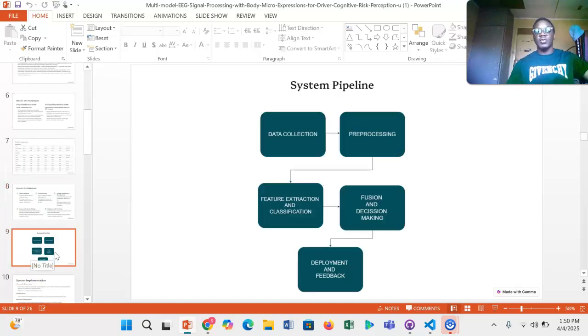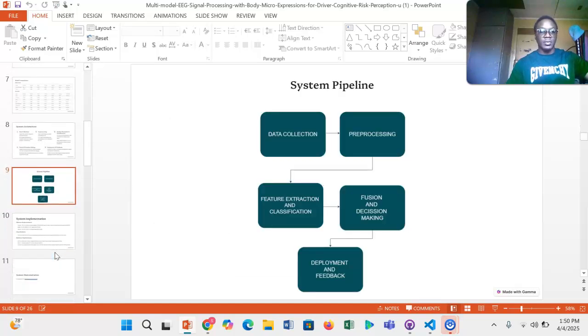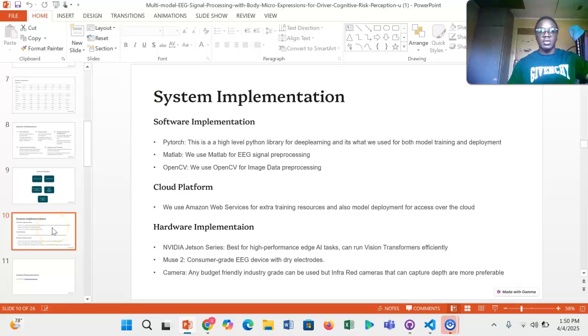So that's a diagram to represent the system architecture. Then moving on, I'll talk about the system implementation, how we plan on implementing our system or our model. So we have the software implementation, where we use libraries like PyTorch, MATLAB, and OpenCV. Then we host our system in the cloud using Amazon Web Services, and then we have it running locally or natively on our hardware that is built into the car.